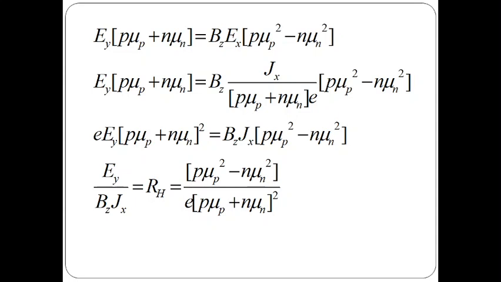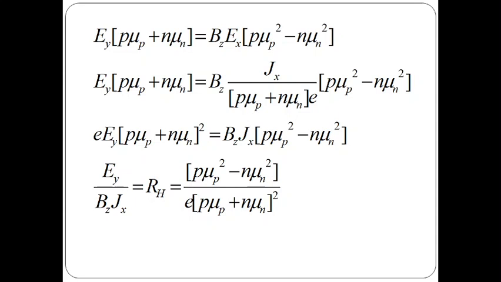From this we can write Ey into p mu p plus n mu n equals Bz Ex, and again we have J equals sigma E. So E equals J by sigma. So Ex is replaced with the current density in the x direction, Jx, divided by p mu p plus n mu n, into e. So here you may be confused about how I replaced Ex, the applied electric field, with Jx by p mu p plus n mu n into e.